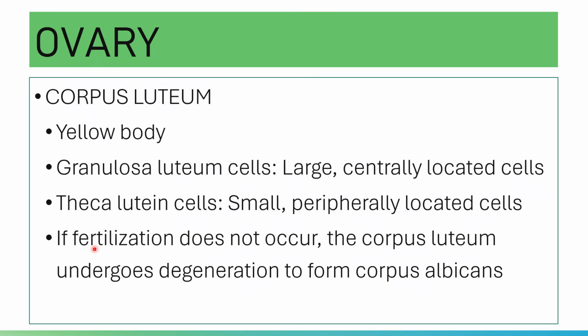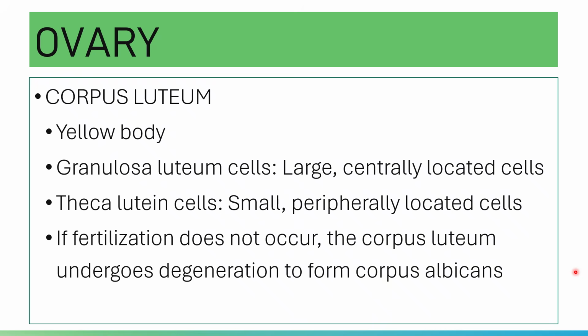Of course, in the process, the cells of your corpus luteum will become swollen, they will become thin, and then they become pycnotic.